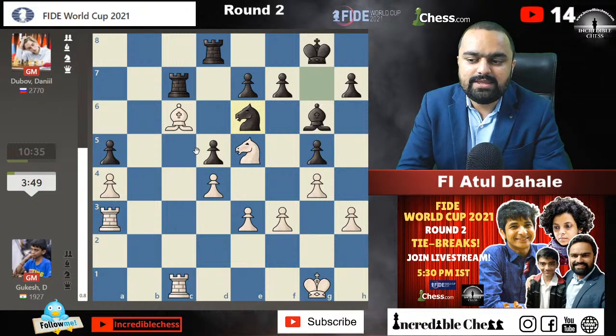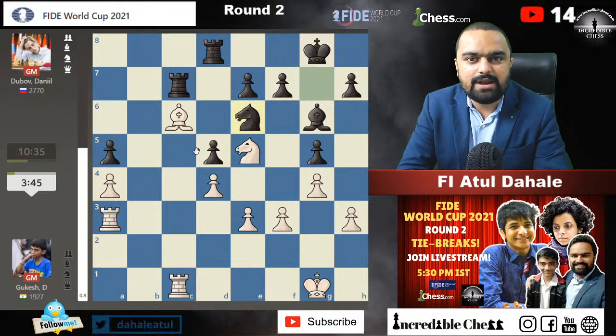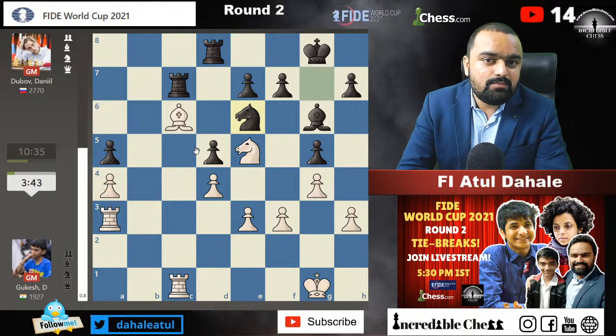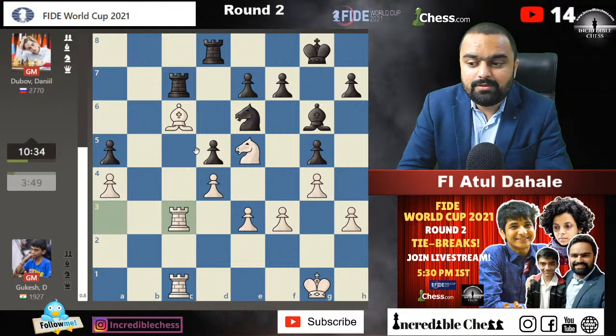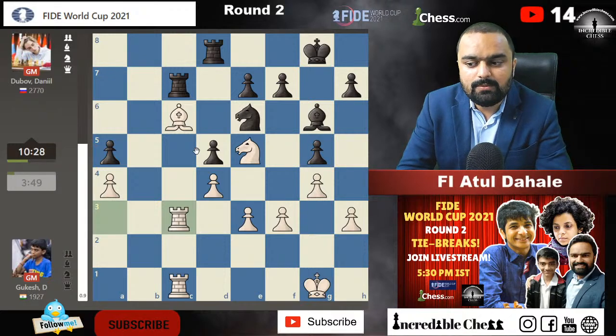And one more thing is that they don't want to show all their preparation right from the start. They will keep some of the important preparation for the next rounds, which are tougher, because against lower rated players they can win just by going into the blitz or rapid games, and they don't need to show their preparation to their higher rated opponents. So they will be saving their preparation.